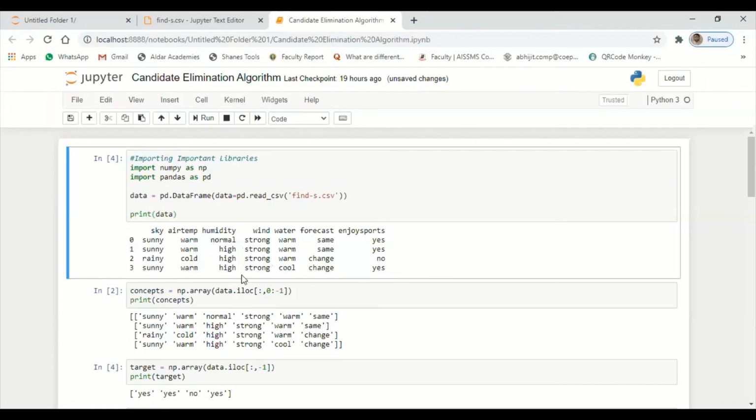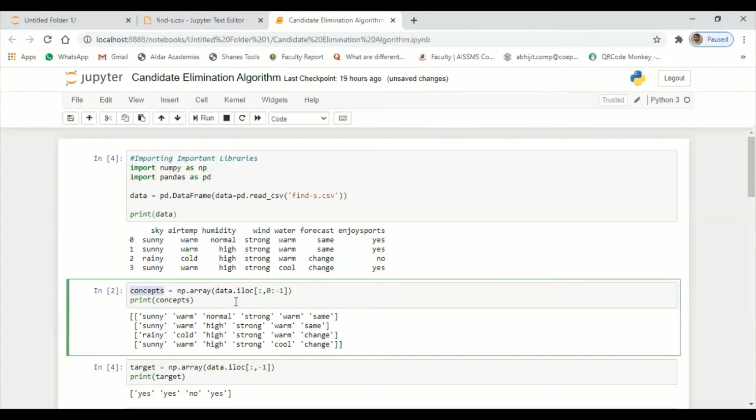Now to divide this, I'll use one more variable here called concept. I'll create an array, since array concepts are available in numpy. Now what I have to do is use the iloc function, just to divide this data.